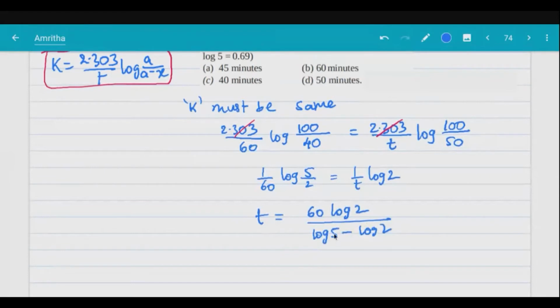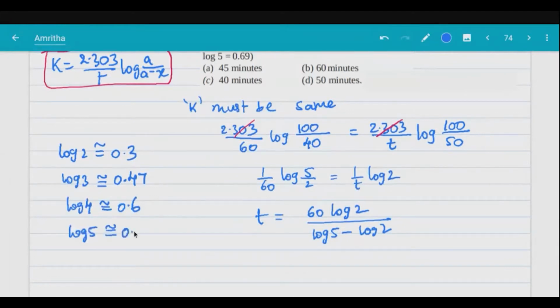We know the values. So log 2 is 0.3. We should remember, no? Log 2 is 0.3010, but you can take approximately 0.3. Log 3 approximately 0.47 you can take. Log 4 is approximately 0.6. Log 5 we should know, this is 0.7.